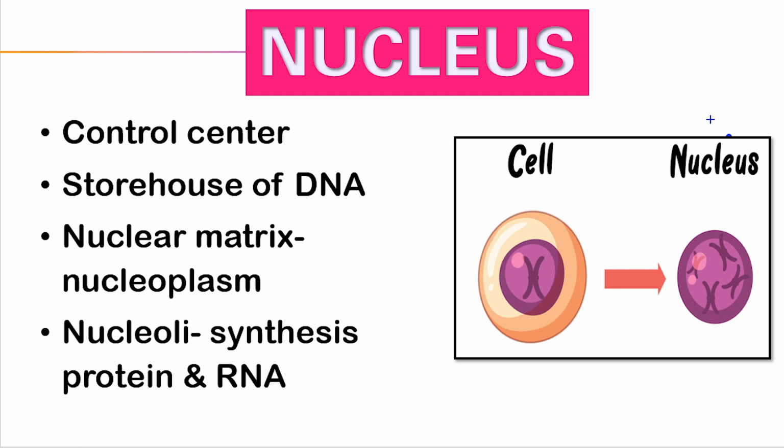Just like the cytoplasm, the nucleus also contains nucleoplasm or the nuclear matrix. Inside the nucleoplasm, there are the nucleolus and chromatin. There is also a spherical structure present inside the nucleoplasm known as the nucleolus. It is responsible for the synthesis of protein and RNA.